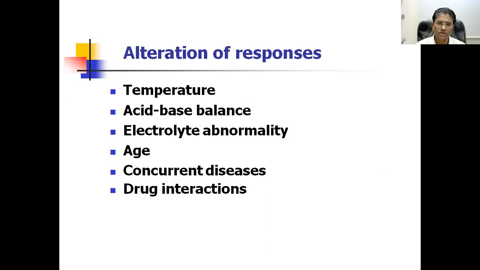Whenever we use this type of drug, they have a very potent effect. There is a very sharp age effect to this drug. And that's why their doses, their duration, and the use in a particular patient should be well learned so that the respiration should not be hampered. And that's why the minute things should be kept in mind, that is, which conditions can alter the responses. For example, increased temperature, altered acid-base balance,